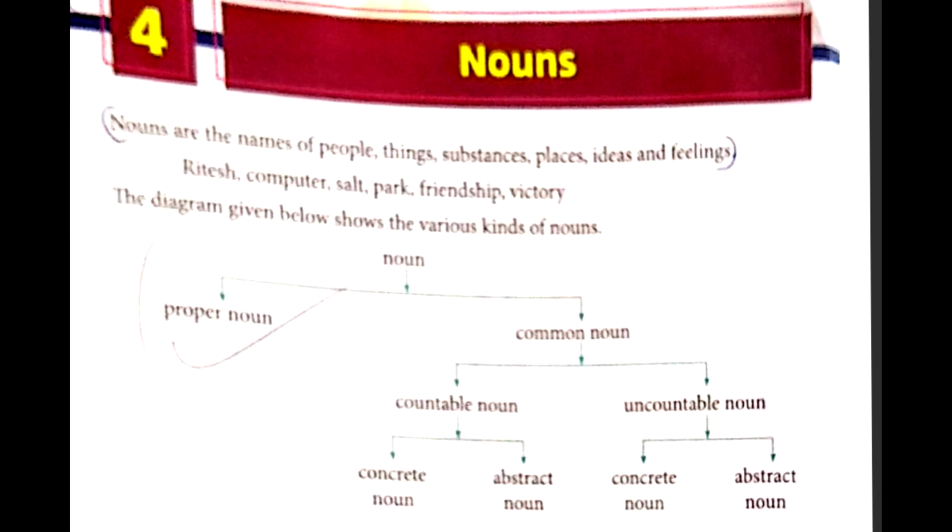Common noun is being divided into 2 subgroups, that is countable nouns and uncountable nouns. Uncountable nouns are divided into 2 groups, that is concrete noun and abstract noun. Students, you should know that countable as well as uncountable both are being divided into 2 groups, that is concrete noun and abstract nouns. Now we shall go in detail.